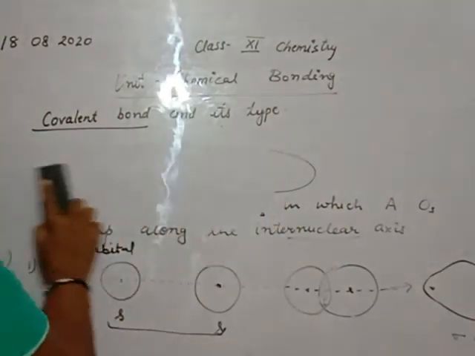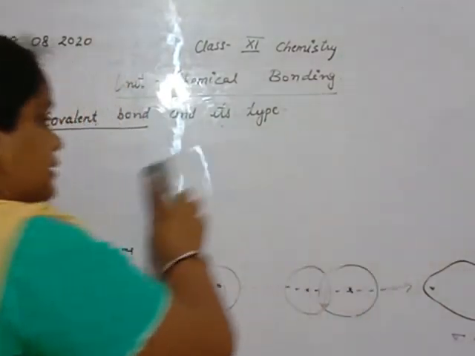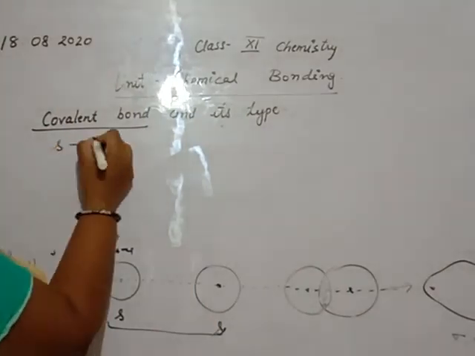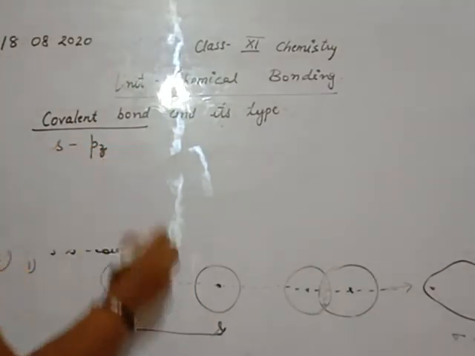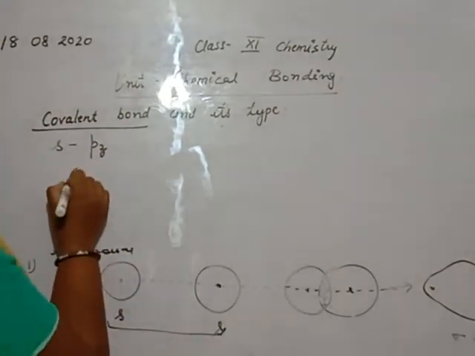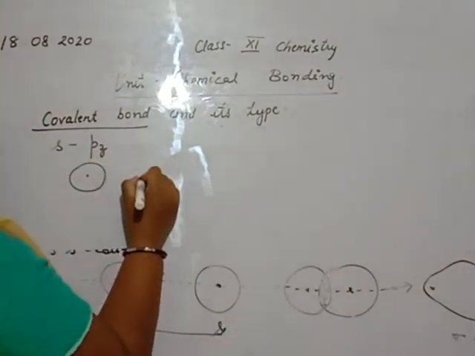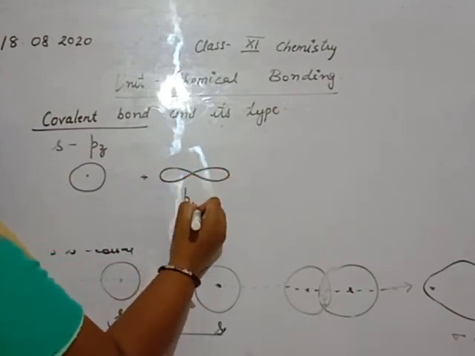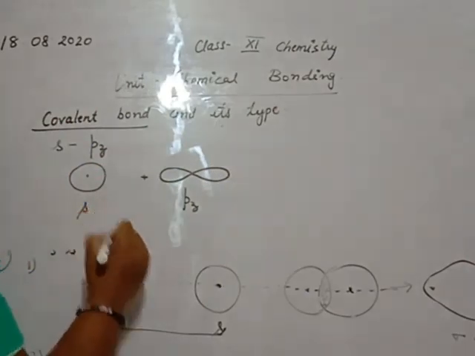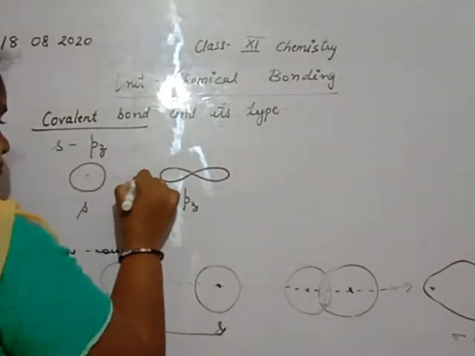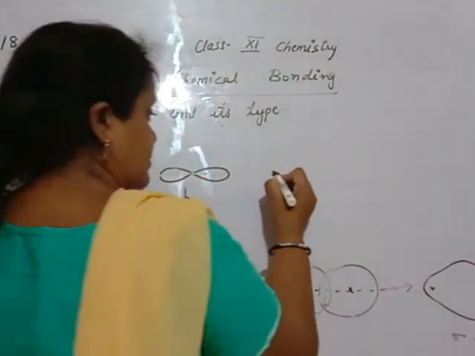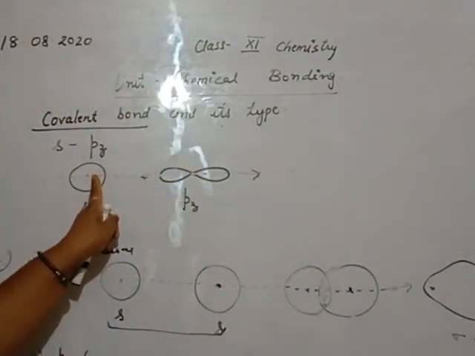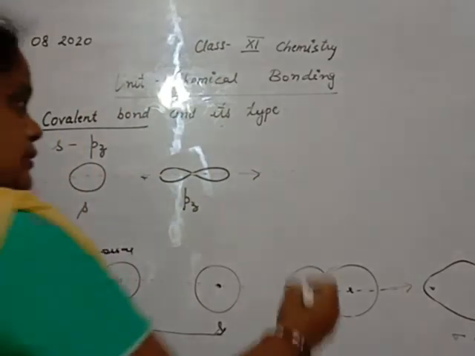with s and pz orbitals. Beta, due to the spherical shape of s and pz along the internuclear axis, they overlap with each other. This is the pz orbital, this is the s orbital. When they overlap each other, overlapping takes place on the internuclear axis.